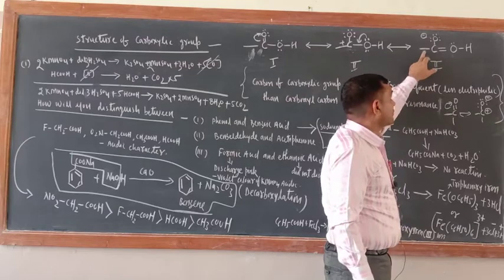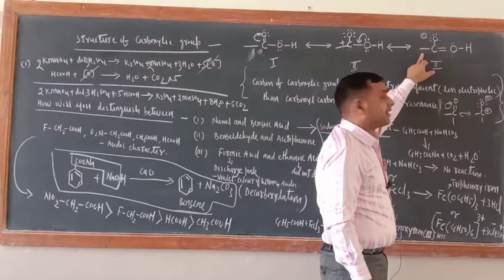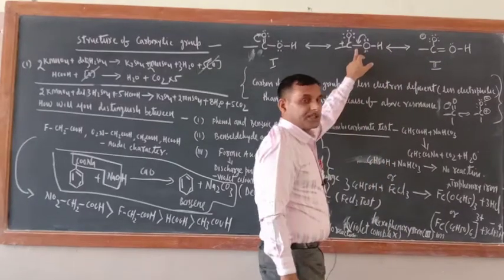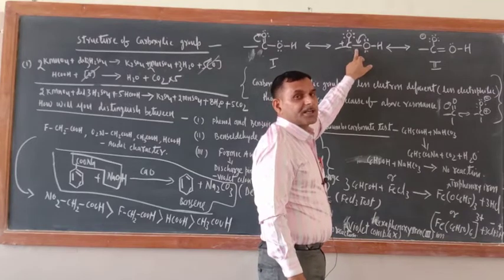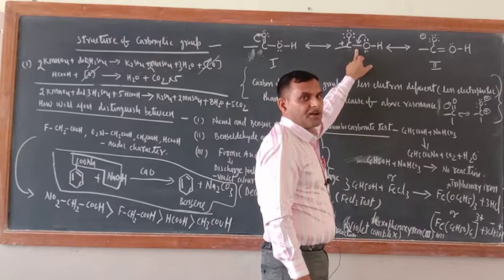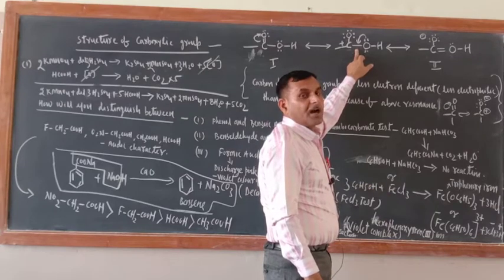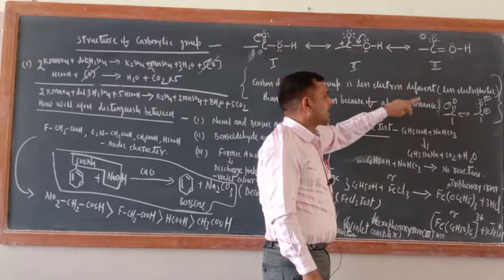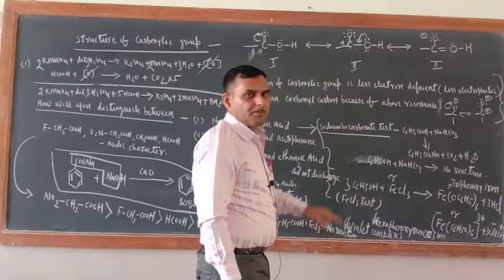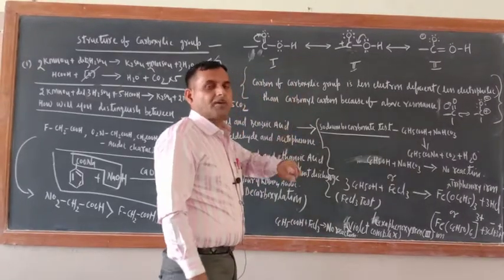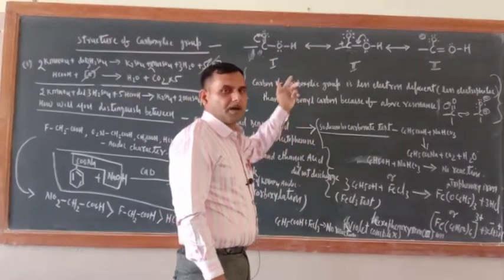While in the case of carboxylic acid, this oxygen atom is increasing the electron density here, meaning decreasing the electrophilicity of the carbon of the carboxylic group. That is the difference between the carbon of the carbonyl group and the carbon of the carboxylic group.